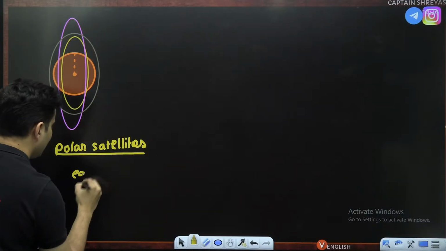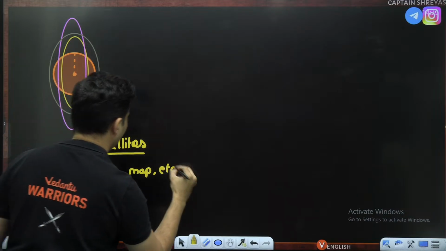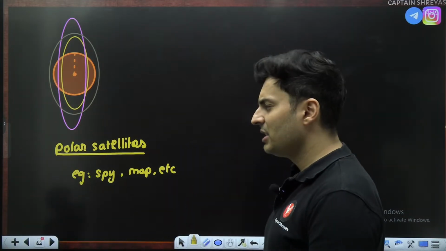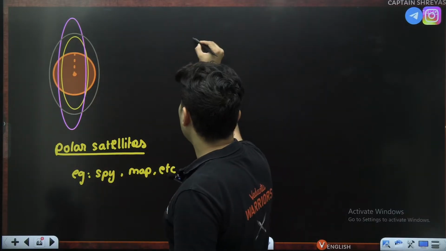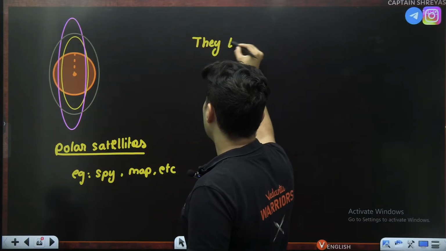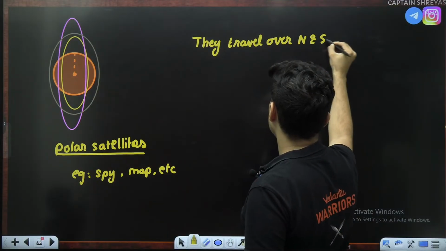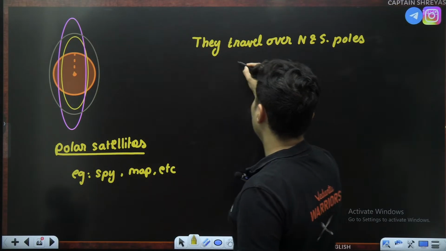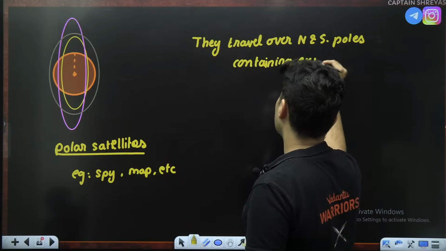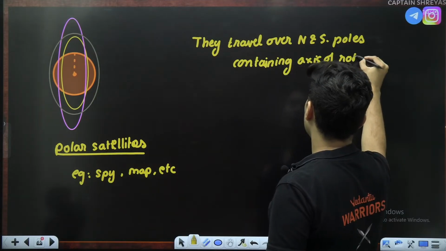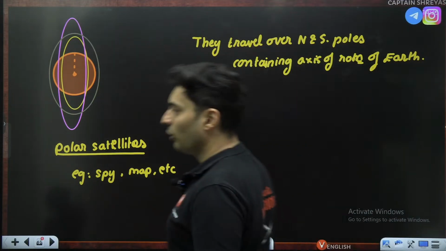What are they used for? Examples: spying, mapping, etc. Even our GPS satellites, some of them are polar satellites as well. Basically they travel over the north and the south poles, containing the axis of the earth, containing the axis of rotation of the earth. That is why it is called the polar satellite.